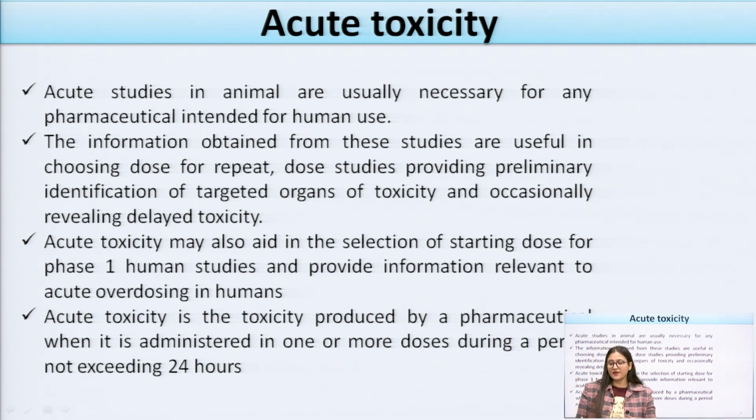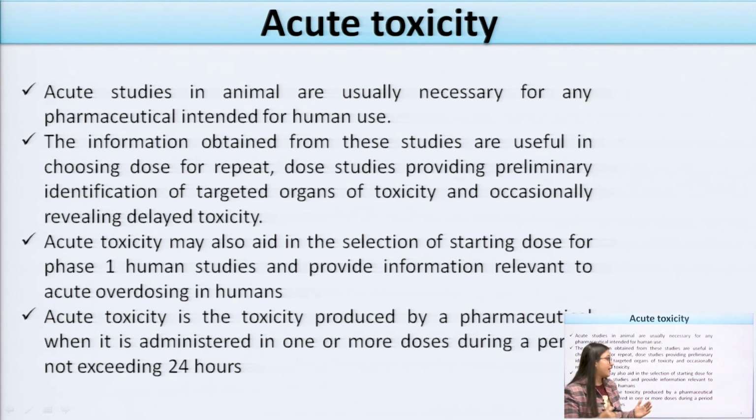Acute toxicity studies are mainly used for selection of the starting dose for humans in phase 1 clinical trials, and they provide relevant information on acute overdosing.